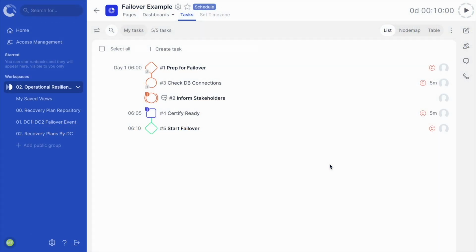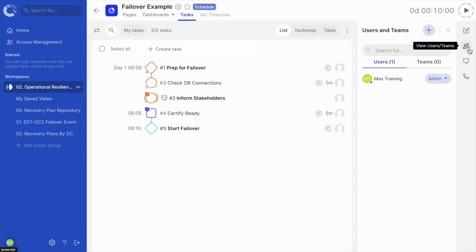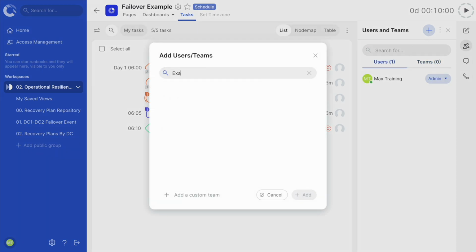You can add users and teams to execute the different tasks in your runbook. This adds accountability and a level of automation which helps to track progress and efficiency. Select the View Users and Teams icon on the right-hand side of the screen. In this panel, you can see all the users currently assigned to this runbook and their role permissions. Clicking on the Teams option will display all assigned teams. Clicking the plus button above allows you to search for users that have permission to access the workspace this runbook has been created in. The same rule applies for teams that can also be searched for here.